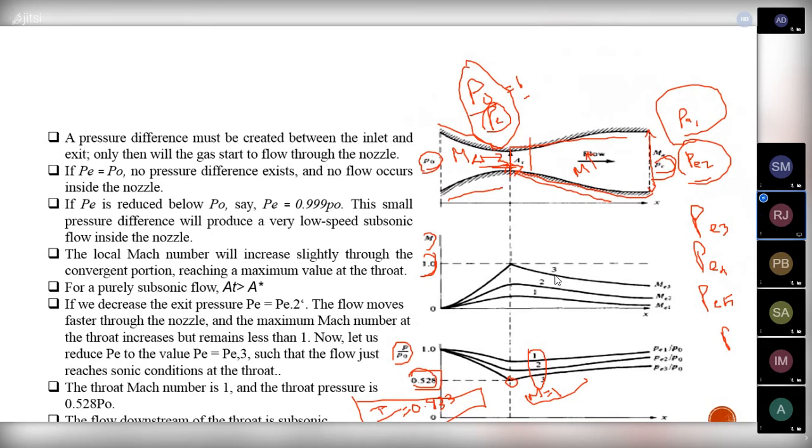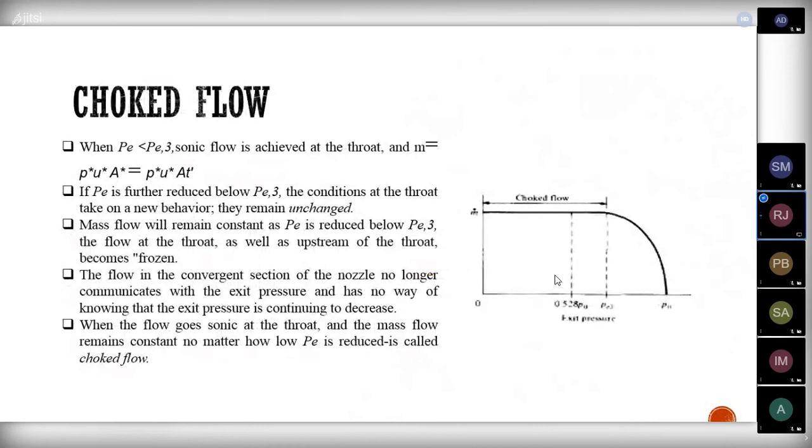Okay. So here you can see the choked flow conditions. For a choked flow, the flow gets frozen. That means there won't be any change in the upstream flow. The upstream flow doesn't know what is happening downstream. It won't know there is a change in the exit pressure happening downstream of the nozzle. They won't communicate with the downstream exit pressures. That's why there won't be any increase in the mass flow rate. So the condition is said to be choked condition. This is called choked condition.